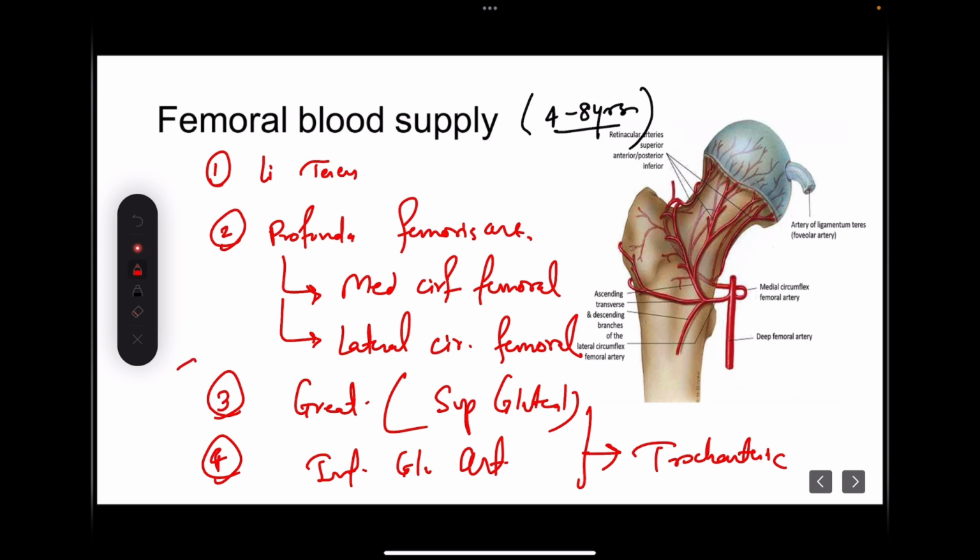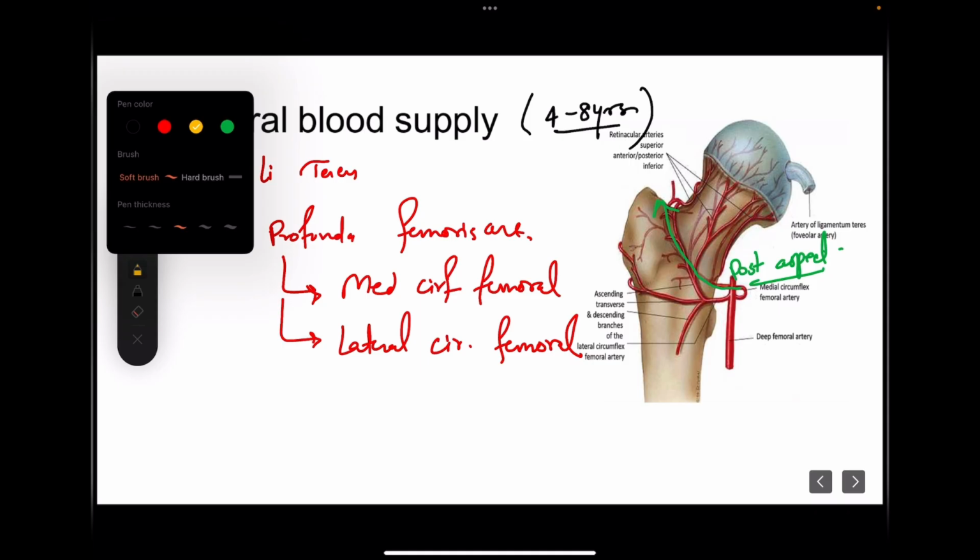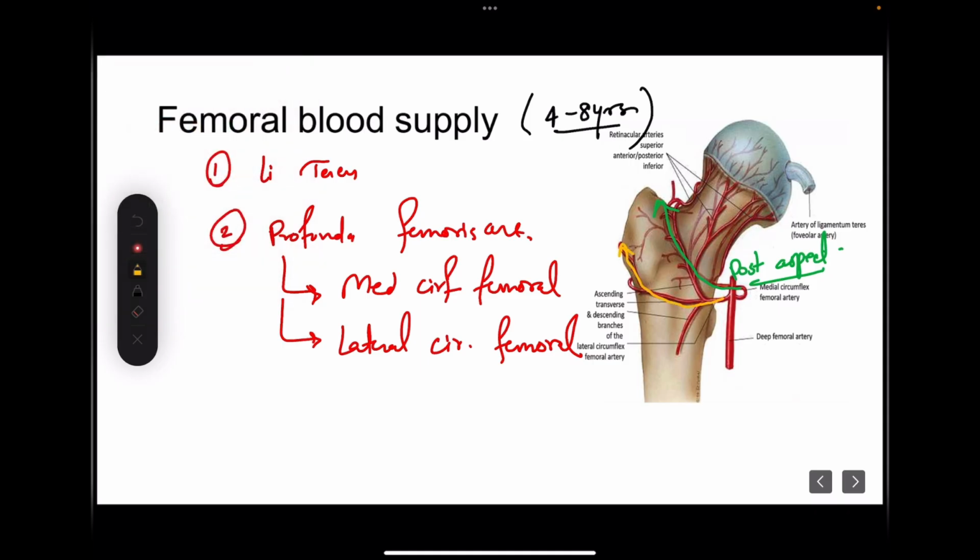So these are the 4 arteries from which the arterial supply of the femoral head comes. The last 2 are not very important. The first 2 are important, so we will be discussing them. First thing we should know is that the medial circumflex femoral artery lies over the posterior aspect of the proximal femur, and the lateral circumflex femoral artery lies over the anterior aspect. They form an extracapsular arterial ring around the femoral head.